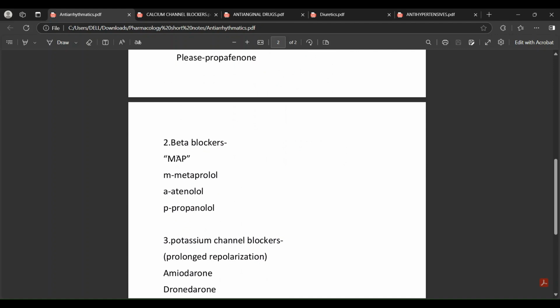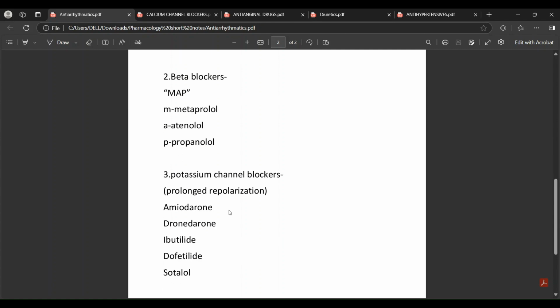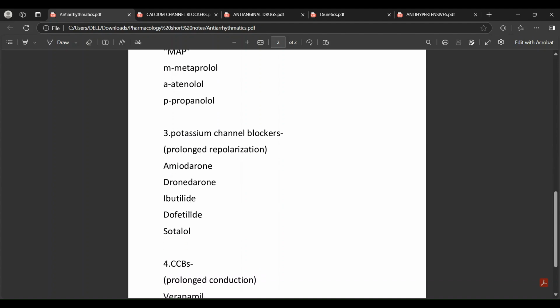So next is beta blockers. Beta blockers, it's MAP. M means metoprolol, A atenolol, P propranolol. Next, the potassium channel blockers. The mechanism of action is prolonged repolarization. Prolonged repolarization is amiodarone, dronedarone, ibutilide, dofetilide, sotalol.